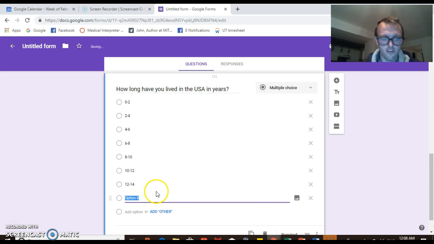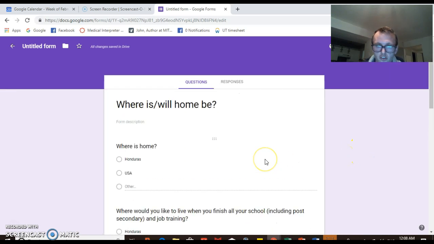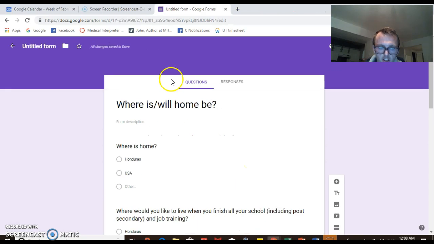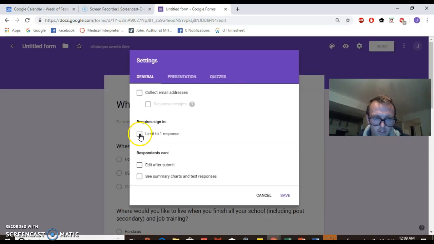Sometimes it can be a little hard to create a statistical analysis, but Google Forms is a great way to do that. There was another question I think I had in here. No, that was it. So we just created one. After I create it, I need to move my head. Settings, limit to one response. And we'll just leave it as is. That way y'all can do it from your own account or whatever.